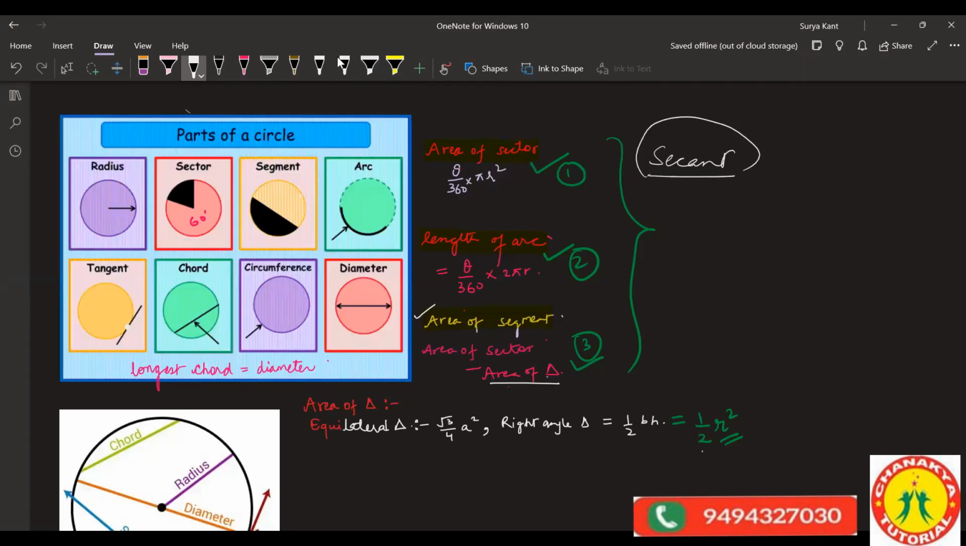Isn't that a chord as well? A chord is basically a line segment which touches the circumference. This is a chord. A chord ends at the circumference of the circle, but a secant will just pass through it. So this is passing like this. See, this is your secant.